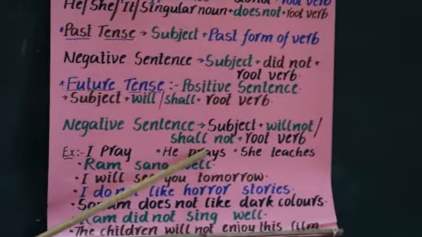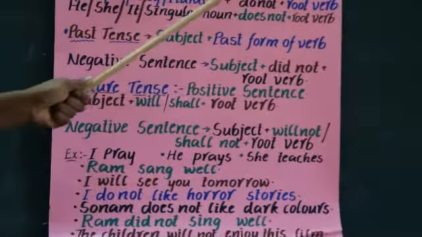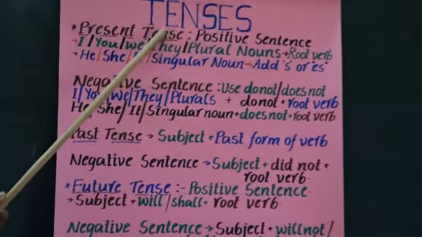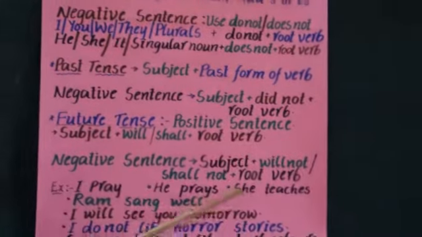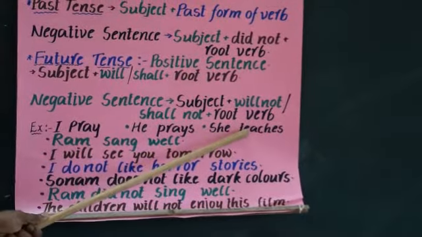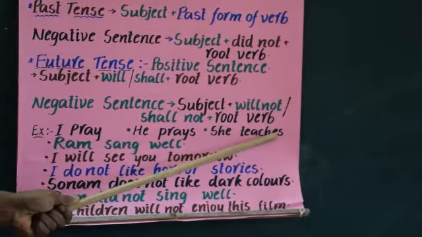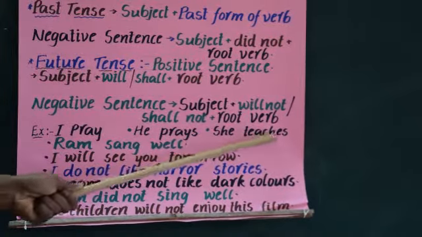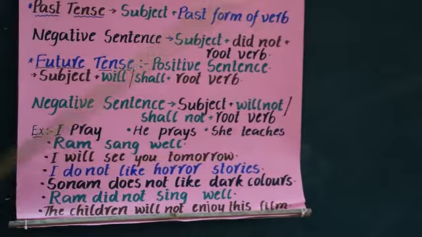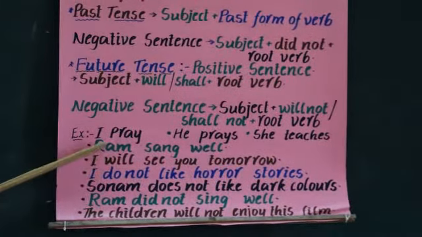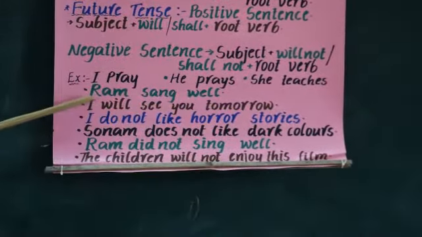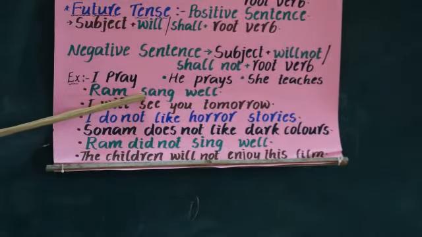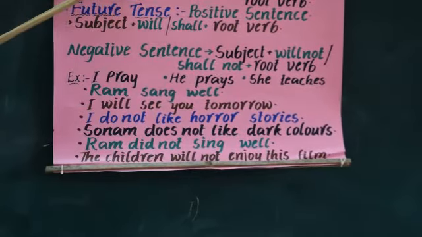He prays. Here I used s or es, but it is in the simple present tense. What about this? She teaches. Why is it teaches? Because the subject is she. If the subject is he, she, it and singular, you must add s or es to the verb. And next sentence, Ram sang well. Subject plus simple past form of the verb. So it is in the simple past tense.